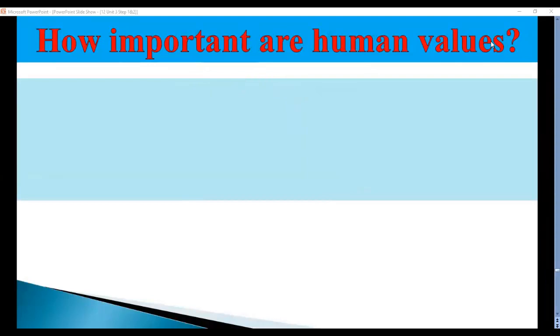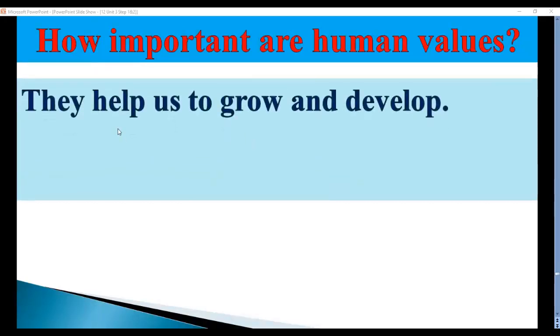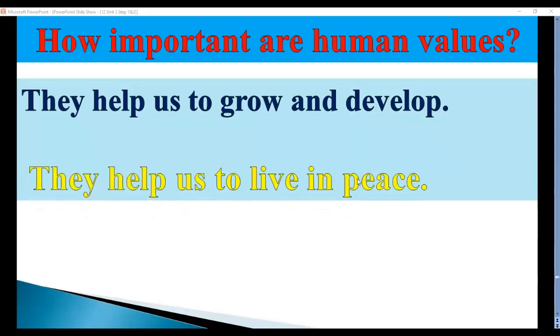Here, how important are human values? We should ask ourselves. I'd like to ask you as a student, are human values important? Or in another way, we can say, how important are human values? Take care. They help us to grow and develop, to live in peace. So human values are very, very important, especially if we apply them correctly in our societies. They help us to live in peace without problems, without troubles.